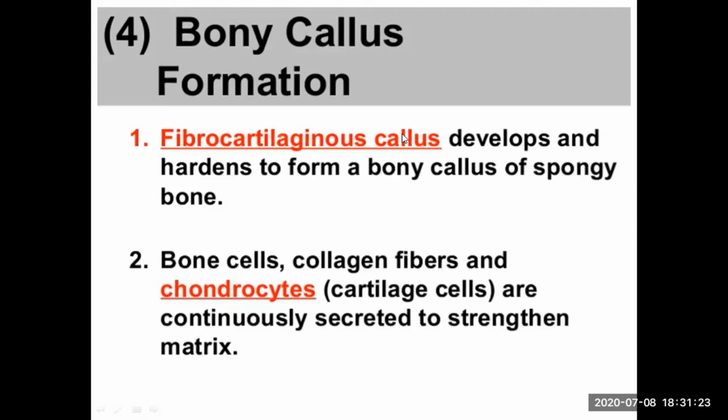Now the callus is ossified. That is, it is changed into the bone and hard structure which will have the minerals like calcium and phosphate in it. Now the bony callus is formed. The fibrocartilaginous callus develops, hardens to form a bony callus of spongy bone.